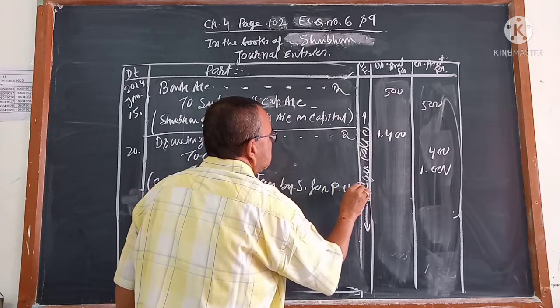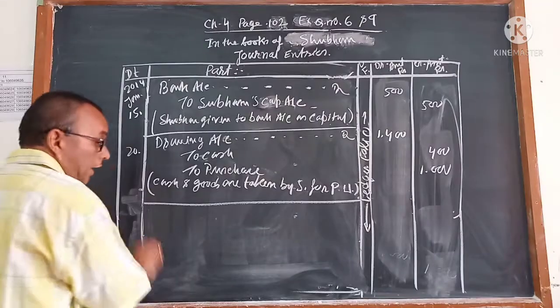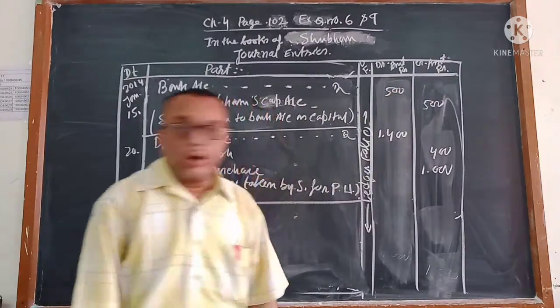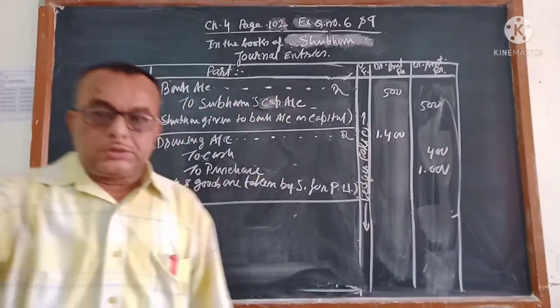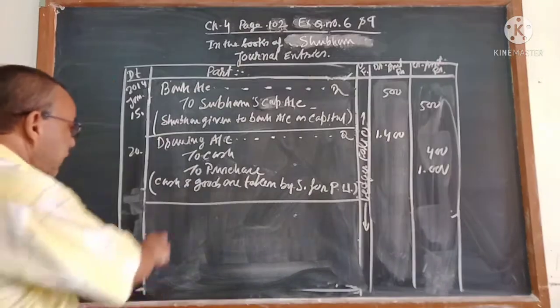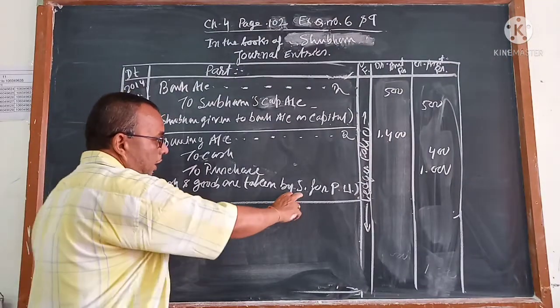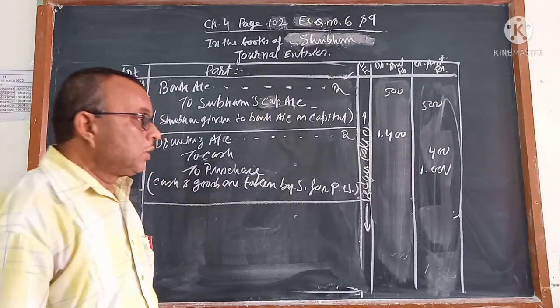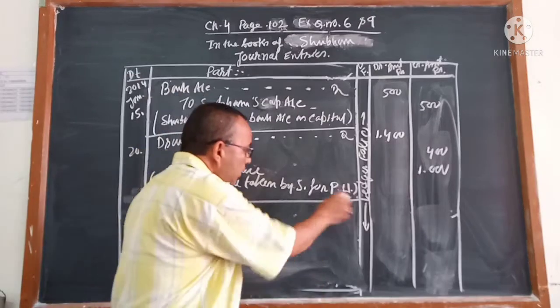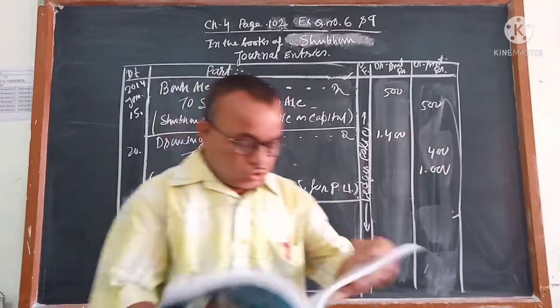PU means personal use. I will not write the full form. You understand and write according to that. Here I wrote, cash and goods are taken by Shubham for PU, meaning personal use.